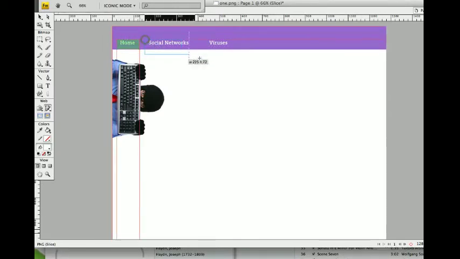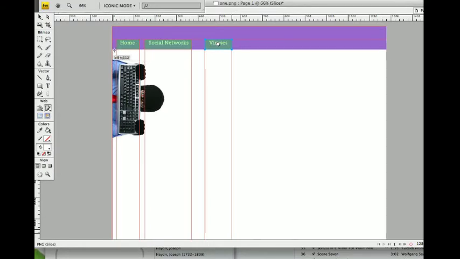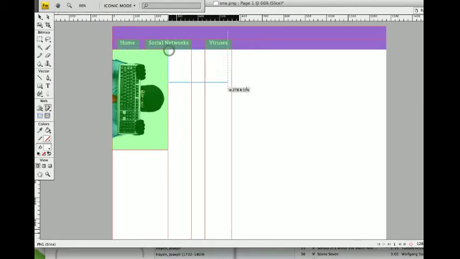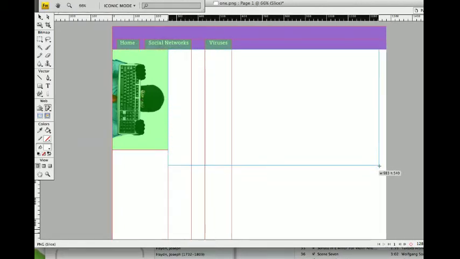You can see these lines spring up, which show you how the page is going to be chopped up. You can see I'm trying to choose the same lines as before. Cover up this picture as a separate image. I'm carefully making sure I don't overlap these green areas. Okay.